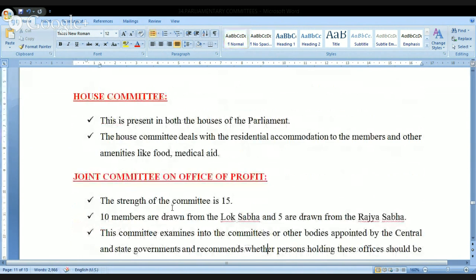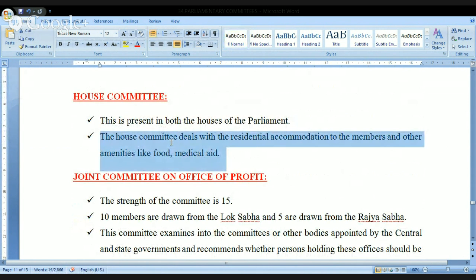Next one, House Committee. This is present in both the houses of the parliament. The House Committee deals with the residential accommodation to the members and other amenities like food and medical aid. What do you mean by this? Every member of the parliament should be given the accommodation.